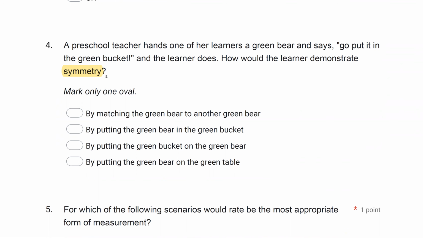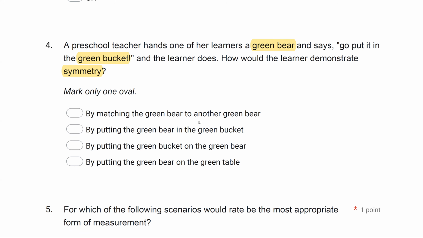Well, with reflexivity, that's simply identical matching, right? A equals A, B equals B. Symmetry is going to be mirrored. So A equals B, B equals A. And we're looking at symmetry. So if the teacher hands the green bear and says, put it in the green bucket, green bear would be A, green bucket would be B. How are we going to demonstrate symmetry? Well, we need to be able to reverse that and mirror it. So B has to equal A.